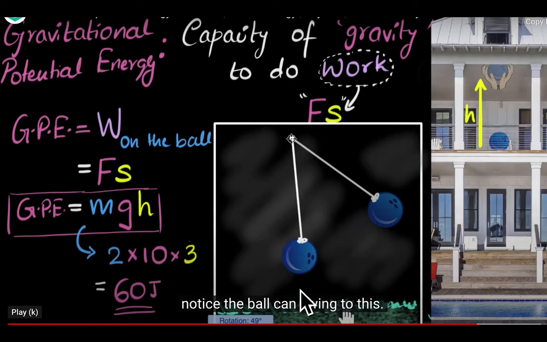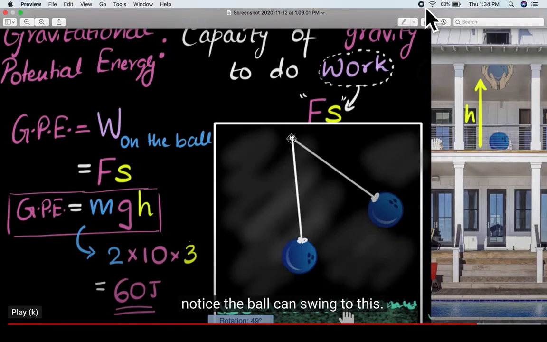Let us consider another example of a simple pendulum. You stretch the ball to this position, which is known as the extreme position. When you release it and it comes to the mean position, that displacement, that height will be considered as the height for gravitational potential energy.